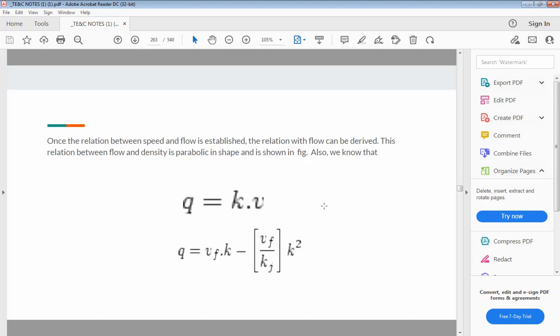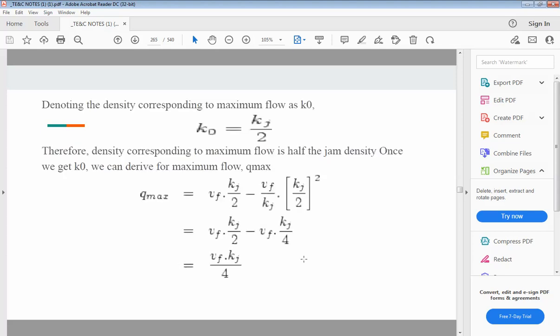So the basic relationship between speed, flow, and density is Q is equal to KV. हे रिलेशनशिप होतं. तर Q V च्या ऐवजी आपण हा फॉर्म्युला सबस्टिट्यूट करणार. VF minus VF into K divided by KJ. So it will become Q is equal to VFK minus VF by KJ into K square.